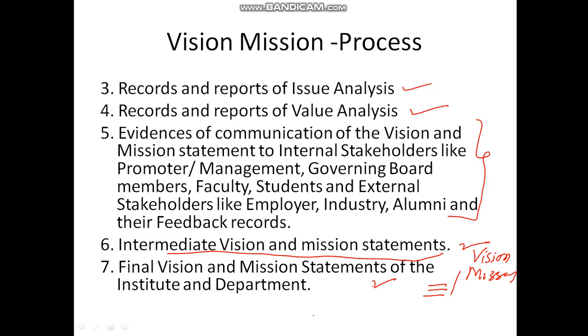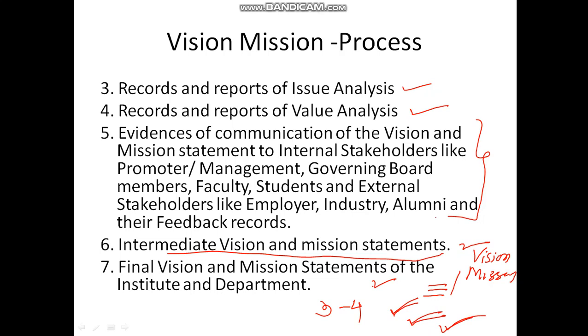If in your organization 3 to 4 members sit in a cabin and decide, yes, this is my vision, this is my mission, and this is my objective, this will not work. What I am saying is that if 3 to 4 members decide and say this is my vision, this is my mission, and this is my objective, no, this will not work.